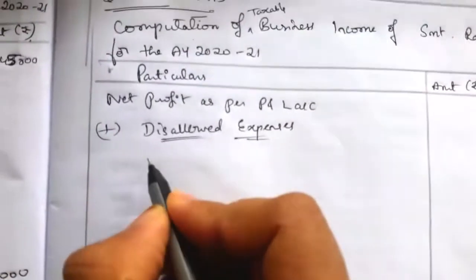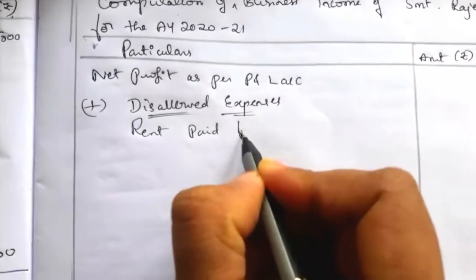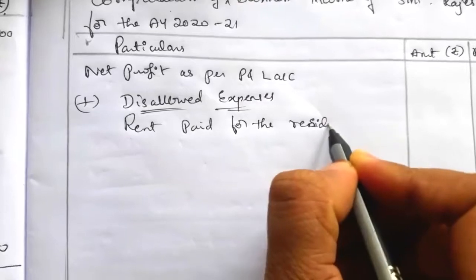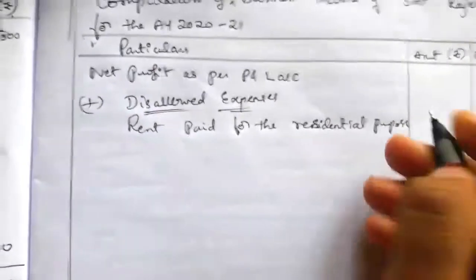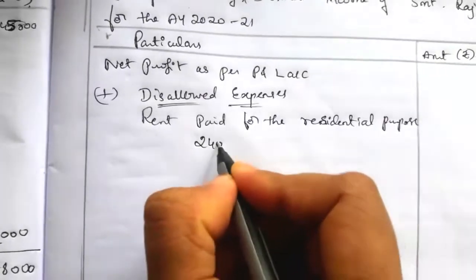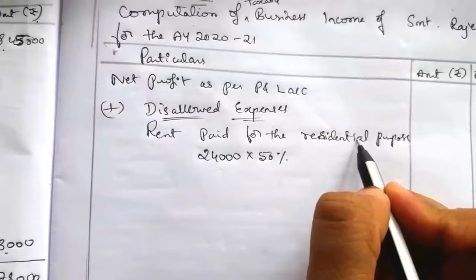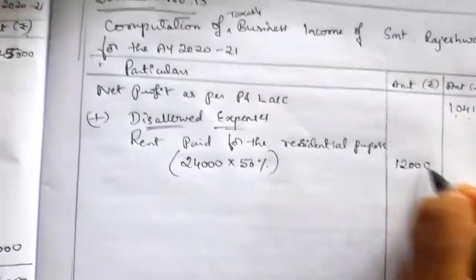So the part for residence we have to disallow. The rent paid for residential purposes we have to cancel. Total rent paid is 24,000; 50% is used for business and 50% for residence, so 12,000 is the rent disallowed.